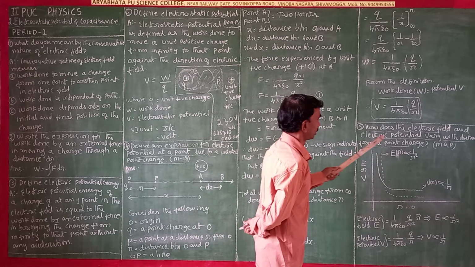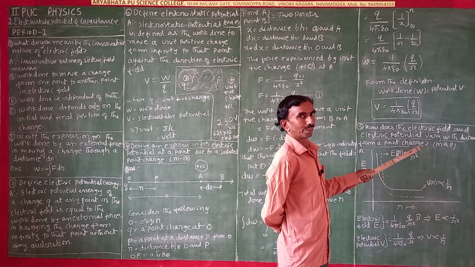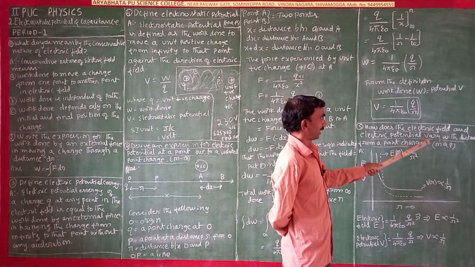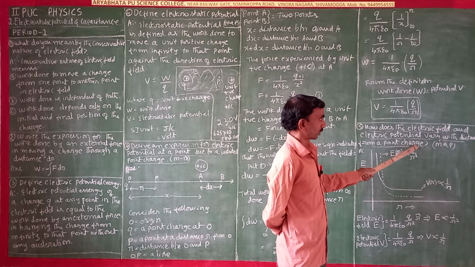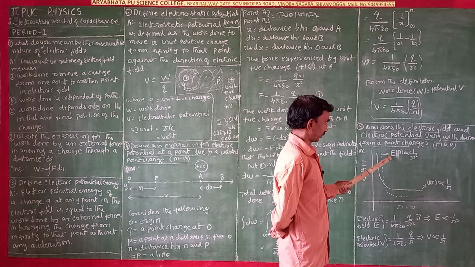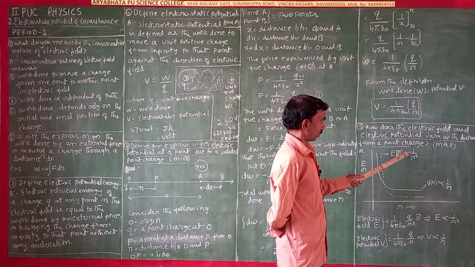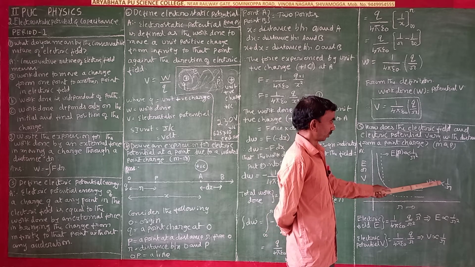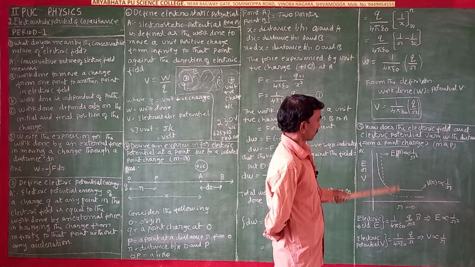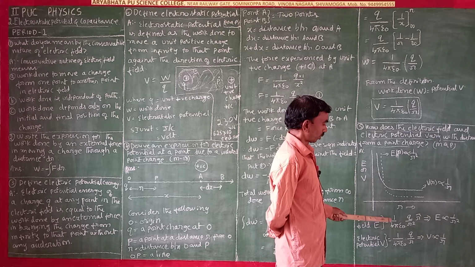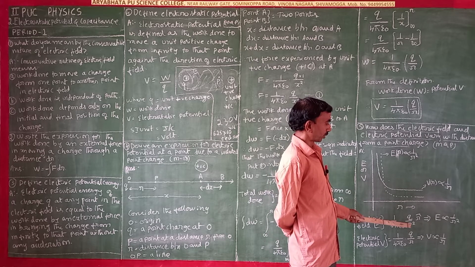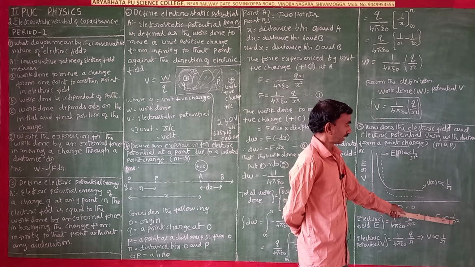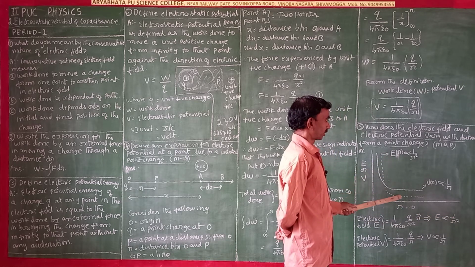Next, this is very important, it comes in the model question paper. How do the electric field and electric potential vary with the distance from a point charge? Electric field E is equal to 1 by 4 pi epsilon naught into q by r square, in the direction r cap. That means E is proportional to 1 by r square. This graph comes here in dotted line.